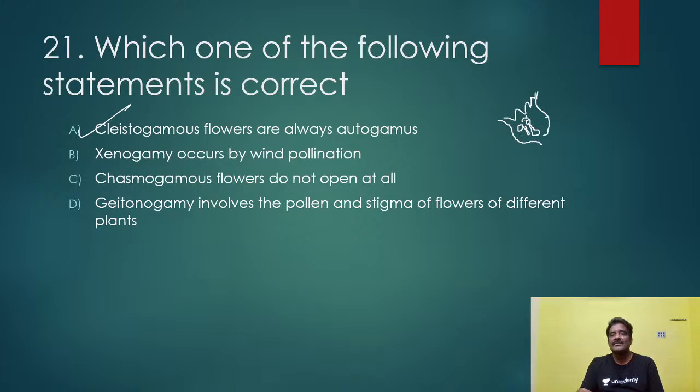There is no chance of cross-pollination, because the flower is completely closed. Xenogamy occurs by wind? No, xenogamy is cross-pollination. Chasmogamous flowers do not open at all? It is wrong. They remain open, no? Geitonogamy involves the pollen and stigma of flowers of different plants? No, only the same plant. Geitonogamy means this is a flower, this is another flower of the same plant. Pollen falls on the flower of the same plant here, so it is not cross-pollination. It is a kind of autogamy only.